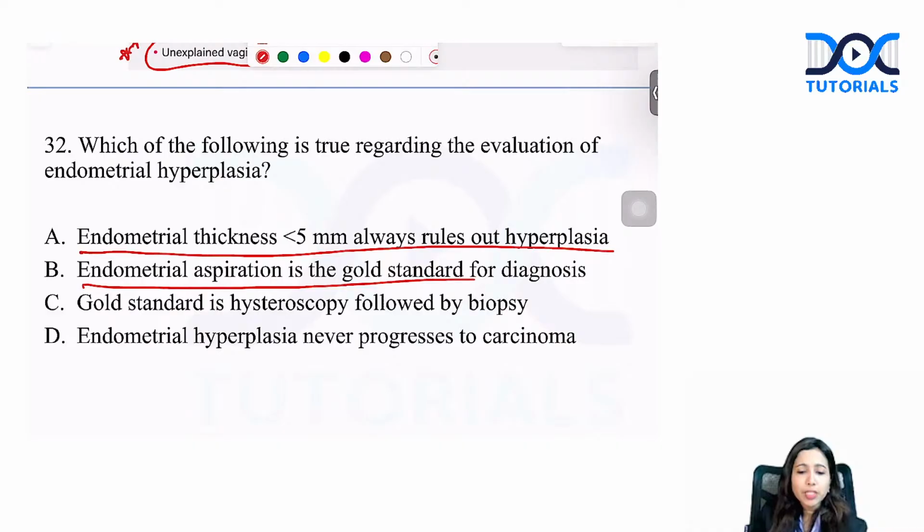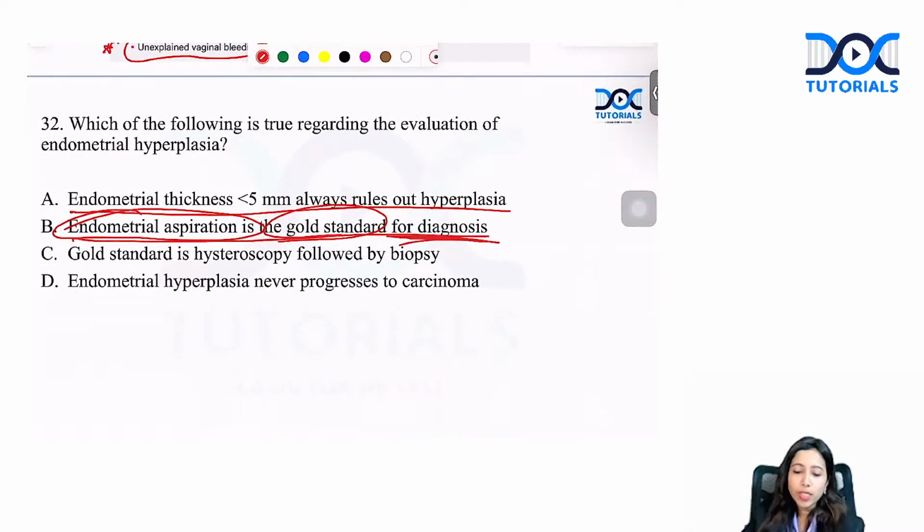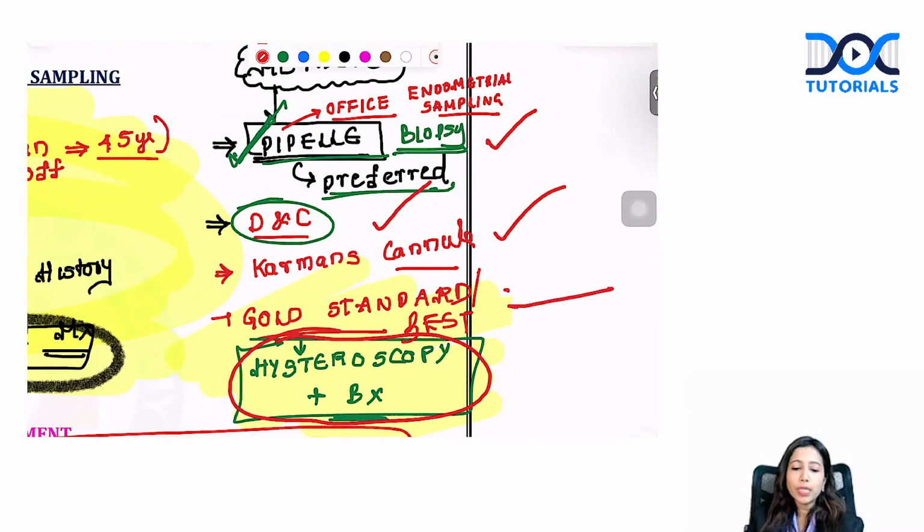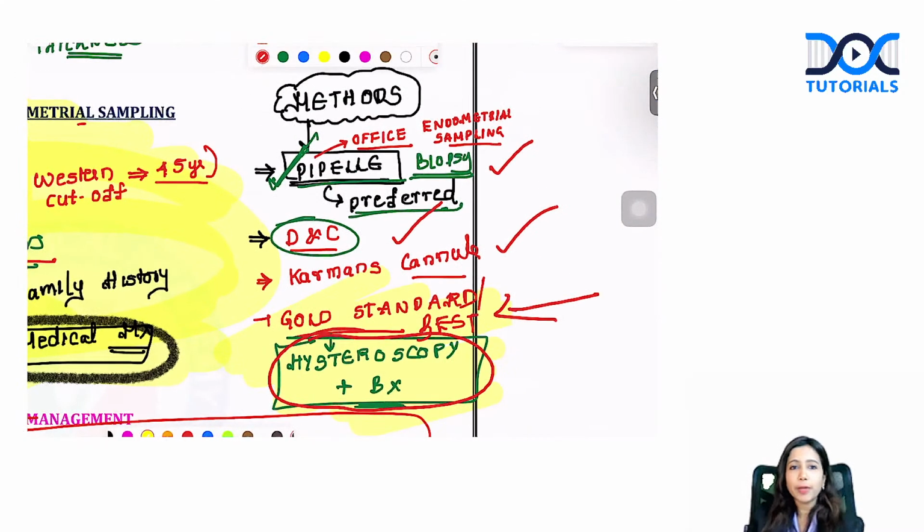Endometrial aspiration is the gold standard for diagnosis. Aspiration is good, but the gold standard as such is going to be the hysteroscopy followed by biopsy. Preferred method is always endometrial biopsy. It can be by aspiration, such as Pipelle biopsy, which is preferred, but it's not the gold standard. Gold standard or the best one, as we discussed, is going to be hysteroscopy plus biopsy.